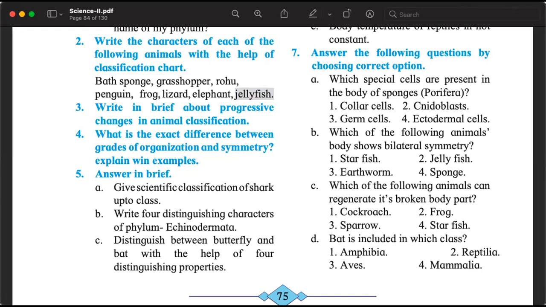They are polyps. Umbrella-like. Is it umbrella-like or is it cylinder-like? It's umbrella-like, so it's a medusa, not a polyp. So if we know the characteristics of Coelenterata, Cnidaria, then we can write the characteristics of jellyfish. We can do this. So from question number 2, we can already answer for bath sponge, grasshopper, and jellyfish.